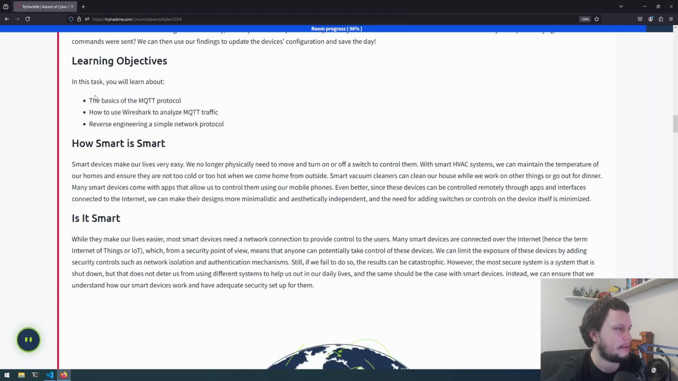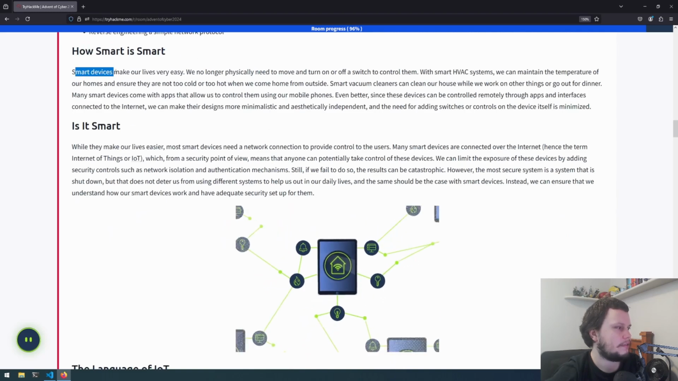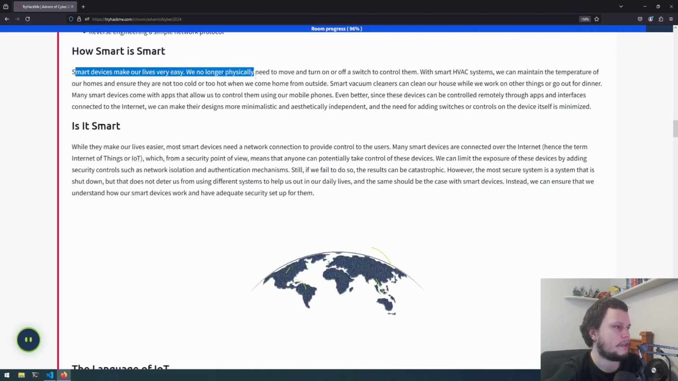So we are going to learn about the MQTT protocol, how to analyze that traffic using Wireshark, and reverse engineering a simple network protocol. So how smart is smart? Smart devices make our lives very easy. We no longer physically need to move and turn on or off a switch to control them.